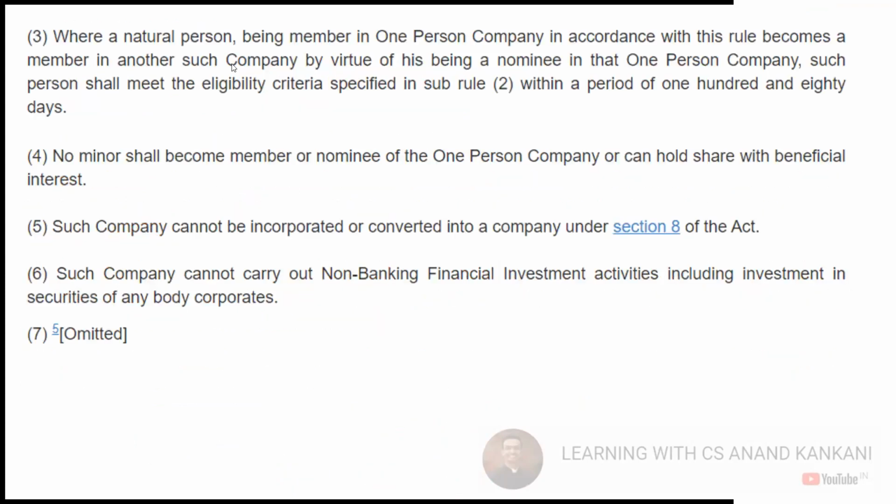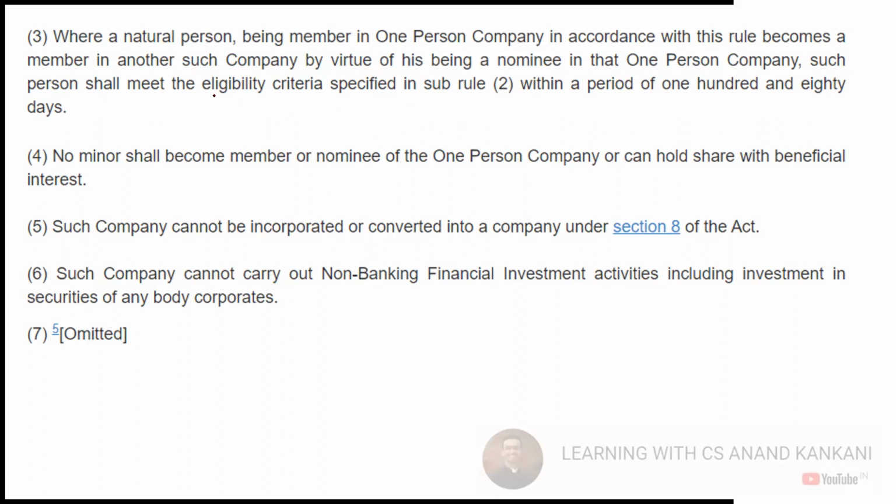Then where the natural person, being the sole member in one person company in accordance with this rule, becomes the member in another such company by virtue of being nominee in that OPC, such person shall meet the criteria.